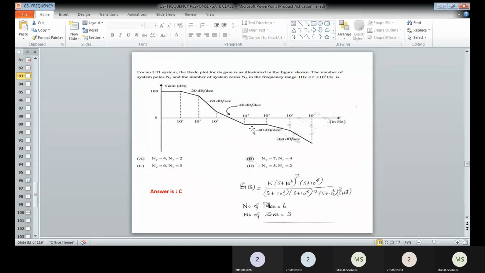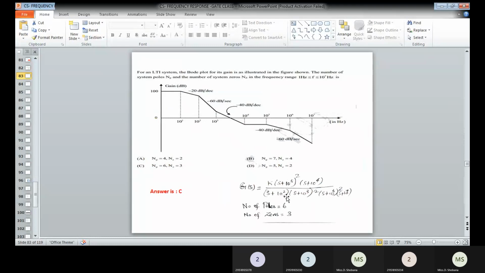That occurs at 10 to the power of minus 4, so that has been written over here, and a zero exists. Okay, and then you can see minus 40 and the next zero, a straight line slope comes. That means there is a zero that exists two times. Therefore here at s plus 10 to the power of 5 there are two zeros. And then again plus 20 dB has been added, that's why you are getting minus 20, at 10 to the power of 6. So that has been written over here.